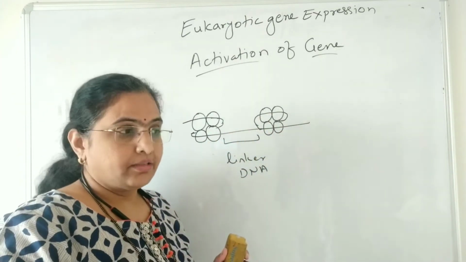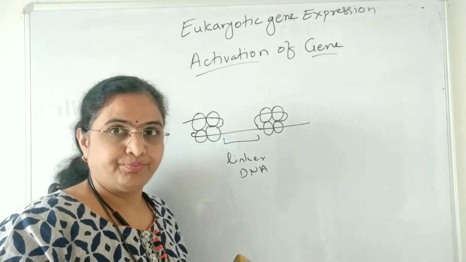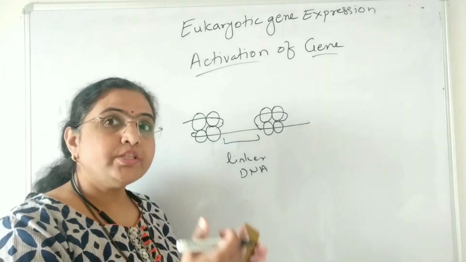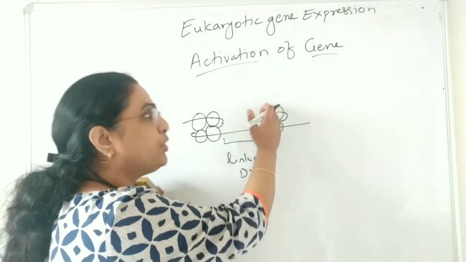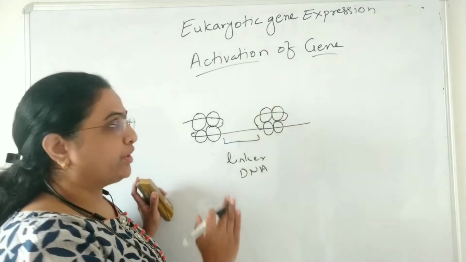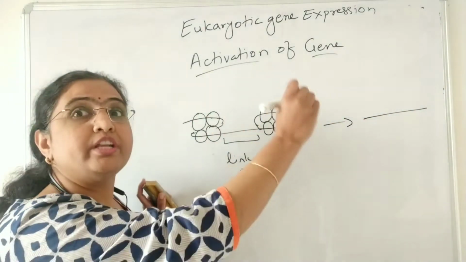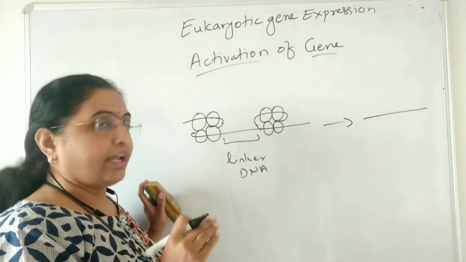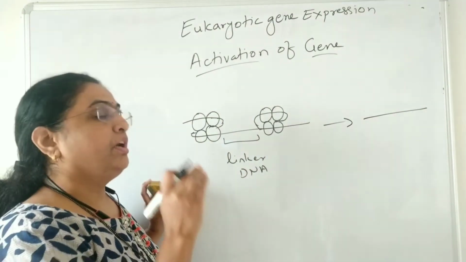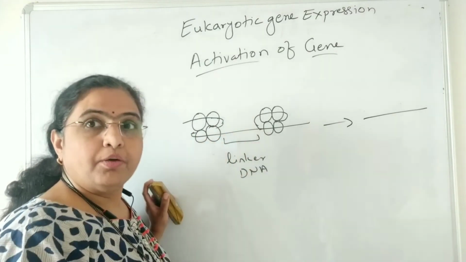That is when the transcription has to start. The DNA which is bound with these histone proteins has to get free. Why does it have to get free? Because at one time, the DNA is going to interact with one type of protein.